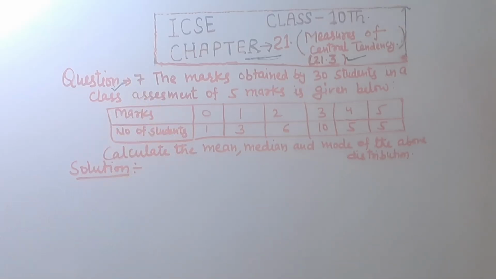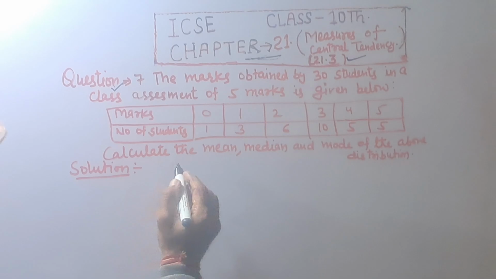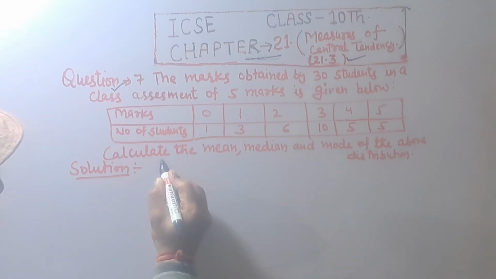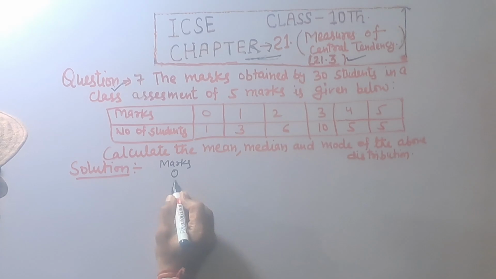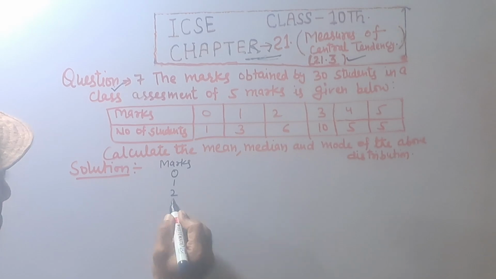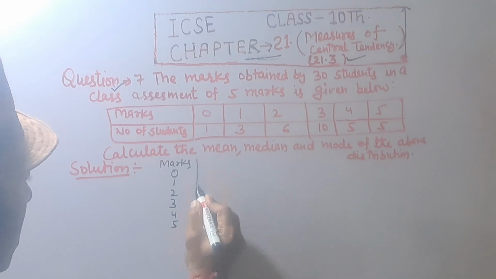Question number 7. The marks obtained by 30 students in a class assessment of 5 marks is given below. Marks: 0, 1, 2, 3, 4, 5.